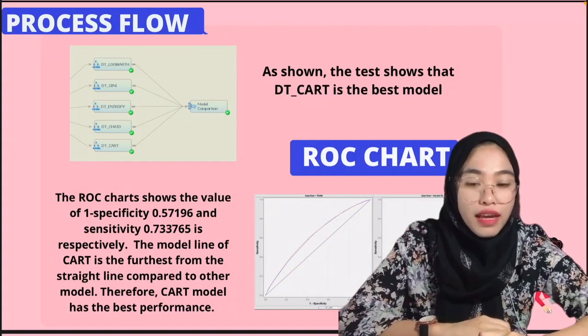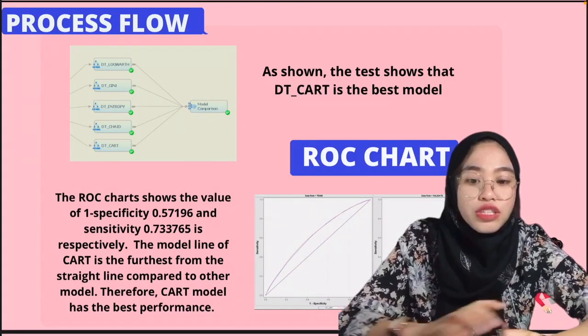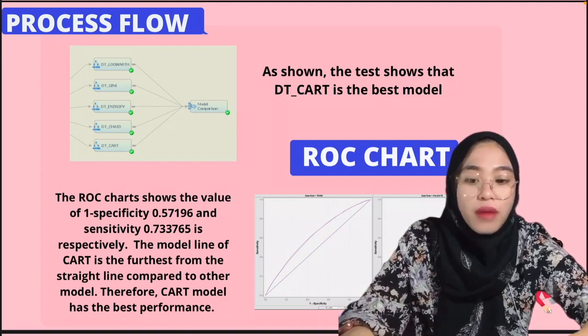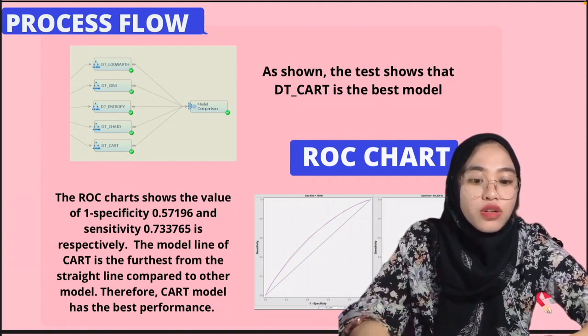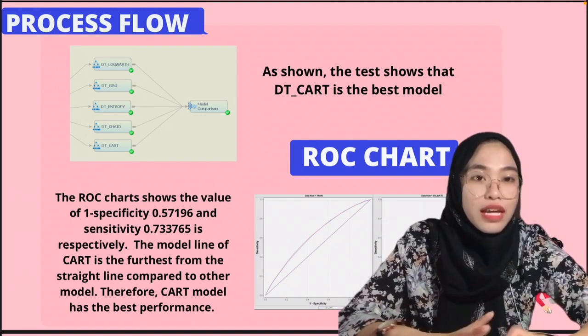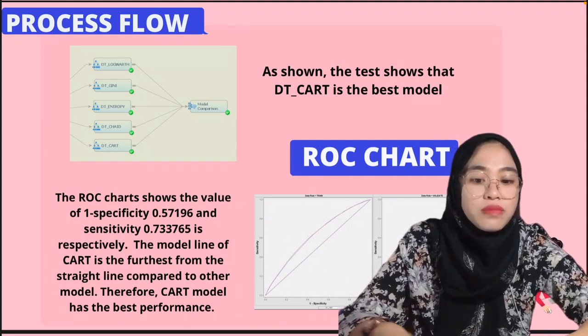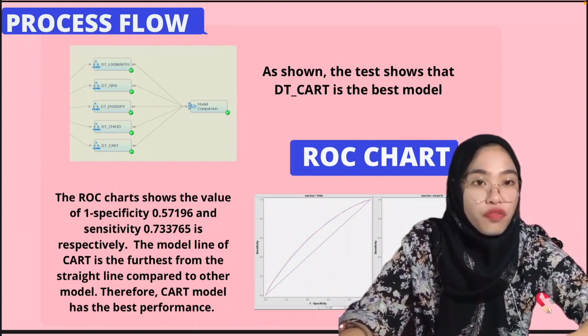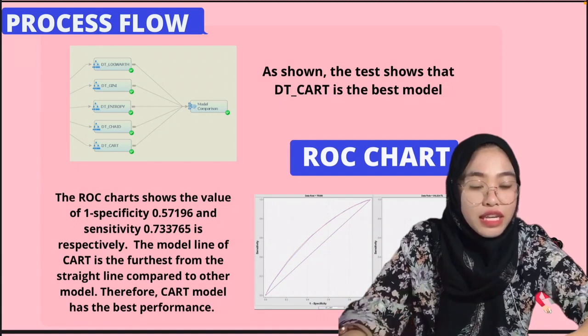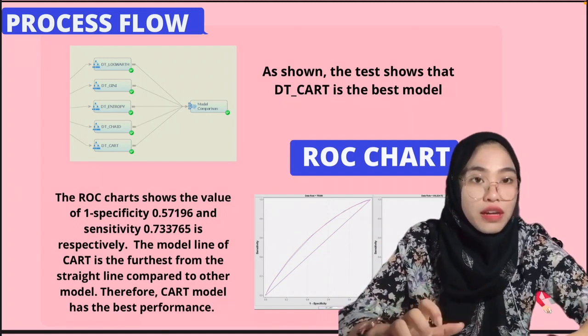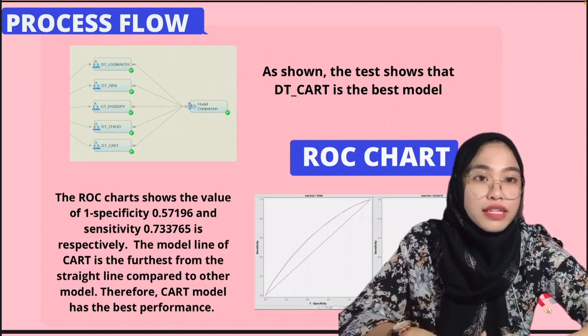Moving on to the next slide, which is the decision tree process. As you can see from the diagram, it shows data partition and nodes that link to another five tree diagrams, nodes called Gini, entropy, logworth, CHAID, and CART. Among these five models, the DT CART is the best model.